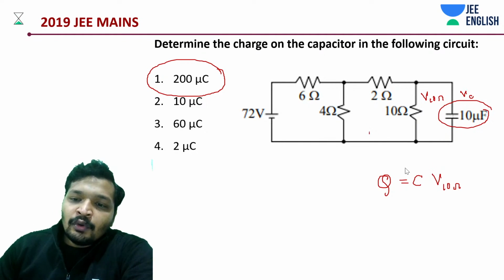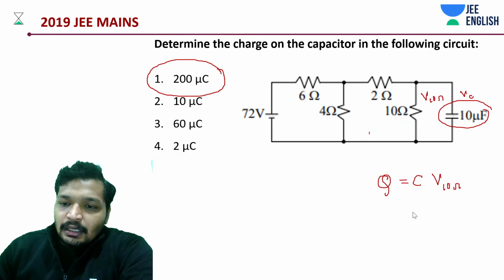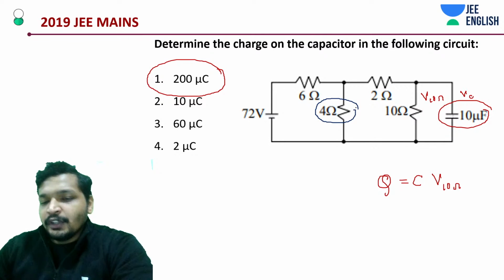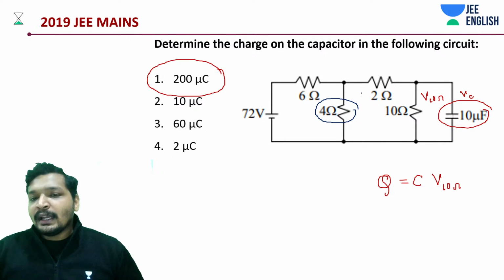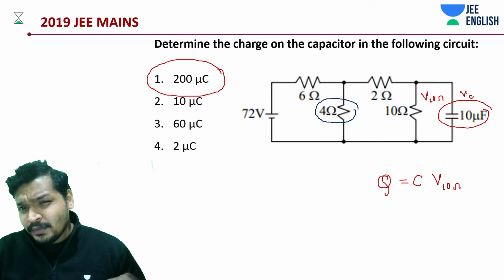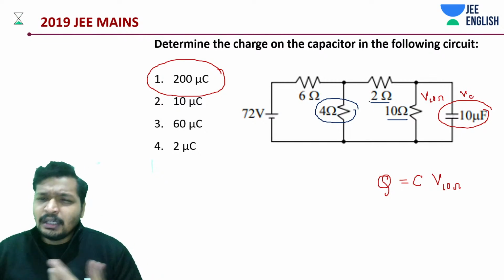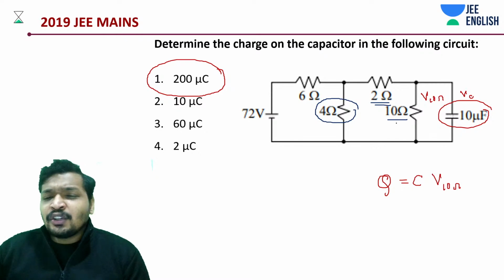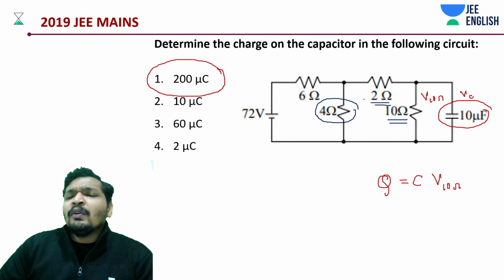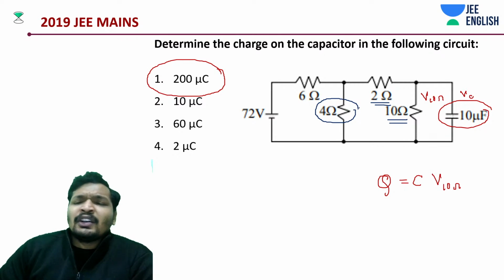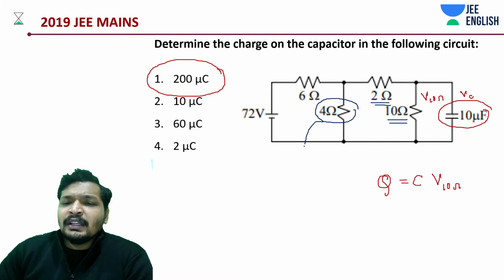The potential across 10 ohms is going to be less than the potential across 4 ohms. We know that. The equivalent of both 4 ohms and 2 ohms is 10 ohms. I'll get to the concept. If you don't know the concept, don't worry about it, I'm just discussing the shortcut. And this 12 ohms and 4 ohms, how much is it going to be? I don't know the combination, but this value should be less than 4.